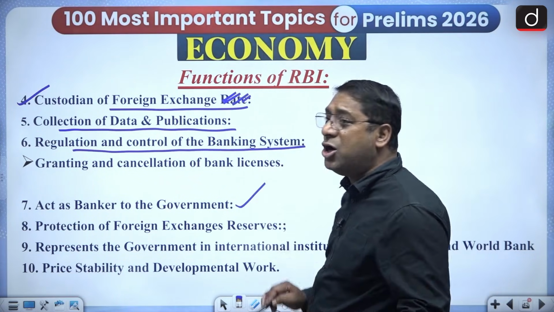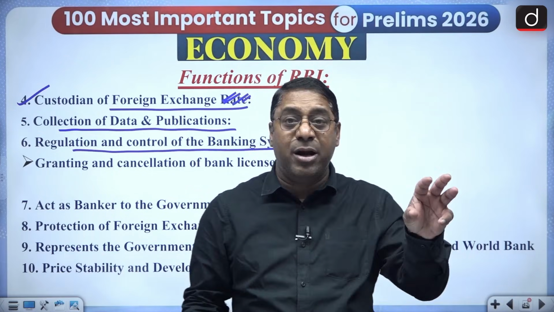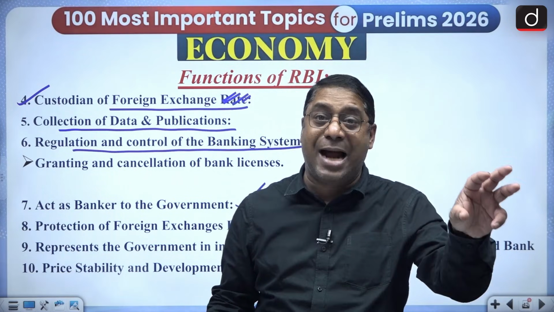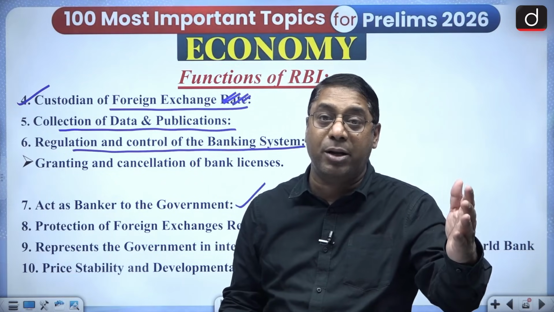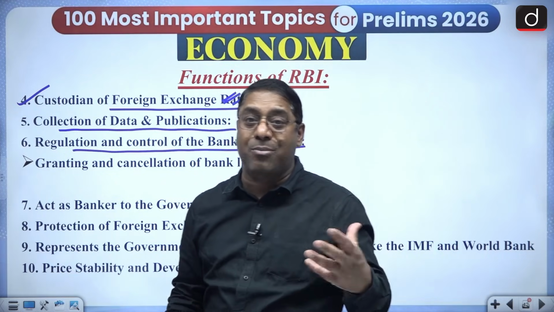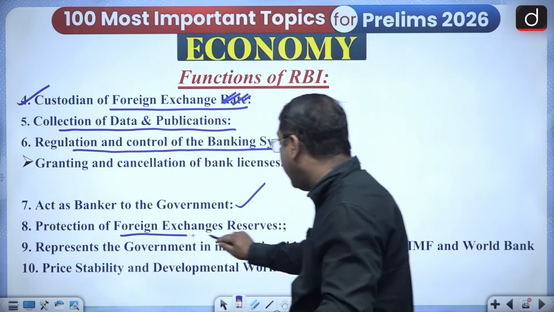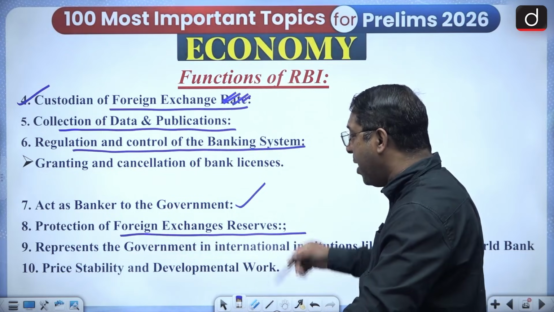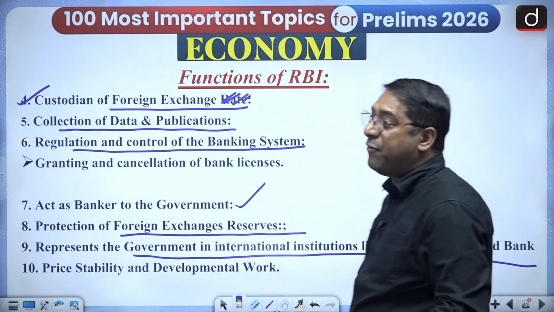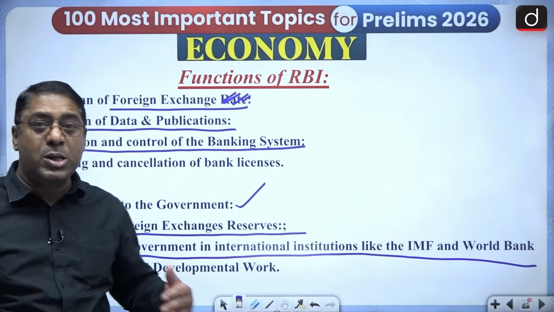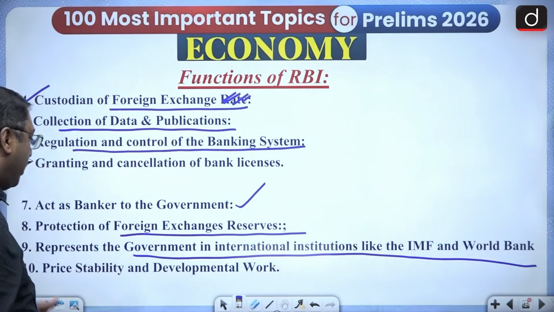Then it acts as a banker to the government. We all know the RBI, the central bank, is banker to the government, it acts as an agent of the government, and it also provides advice to the government. Whenever it is with regard to financial matters, the RBI can provide guidelines. Then protection of foreign exchange reserve, the same thing came up again. It represents the government in international institutions like the IMF and World Bank. That means who represents India in the IMF and World Bank? It is the representatives of the RBI.